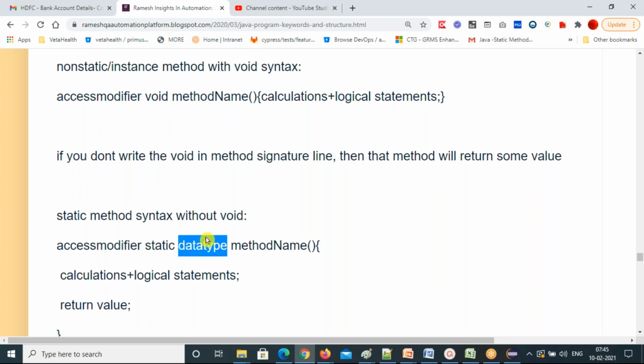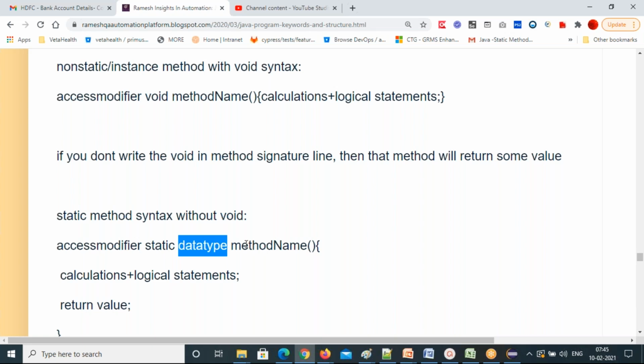So why do you need to write a data type here? What type of data is this method returning to you? That data type you have to write: integer, float, long, boolean, character, string, a class, interface, whatever type of data it is returning.